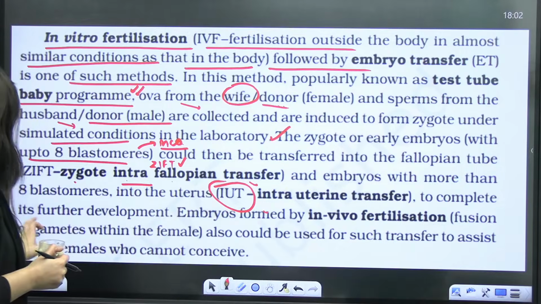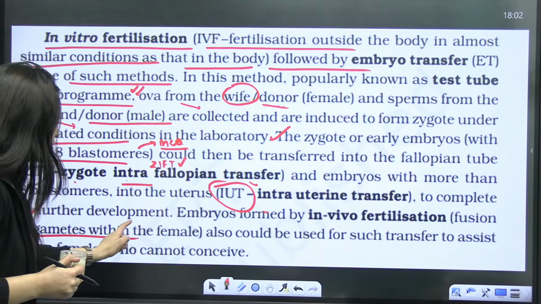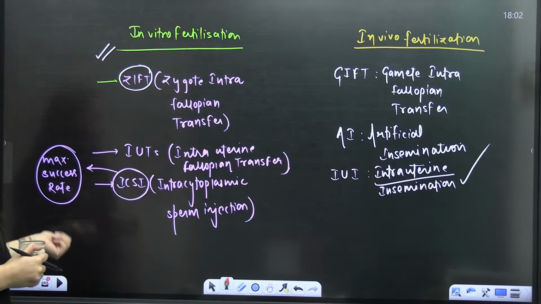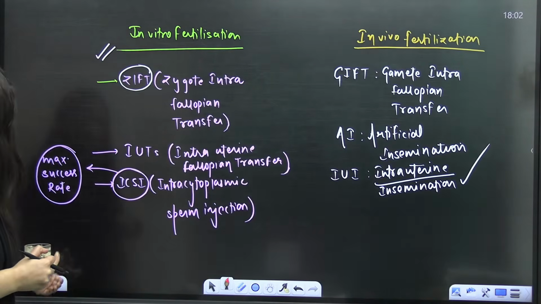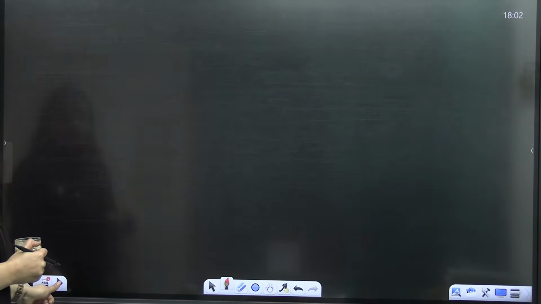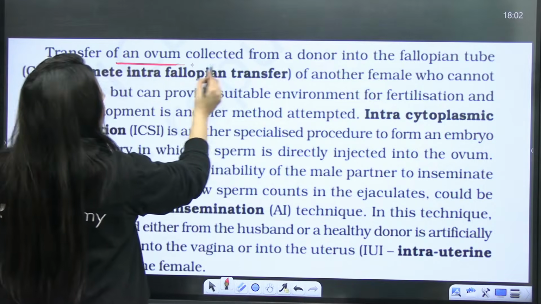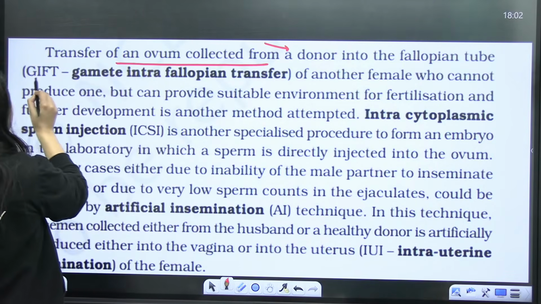When it comes to in vivo, it means the gamete fusion is within the female, right? So the females who can conceive but the gamete formation is not there can go for this method. Here you can see the transfer of an ovum collected from a donor into the fallopian tube.